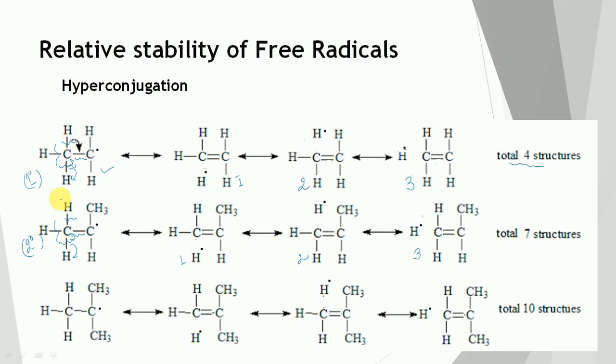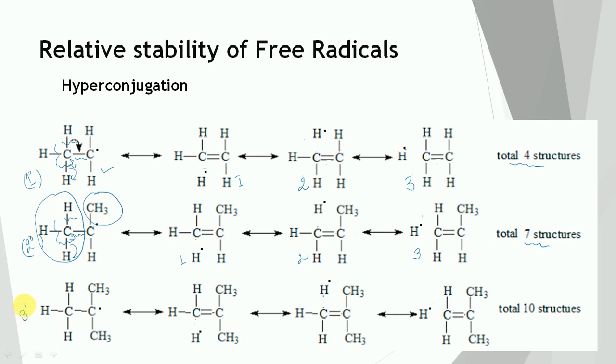So 3 structures are formed by these 3 carbon-hydrogen bonds, and similarly 3 more structures are formed by these 3 carbon-hydrogen bonds. So along with the normal structure, 7 structures are possible in the case of the secondary free radical.